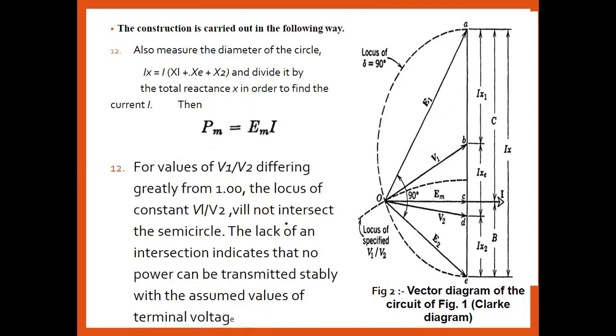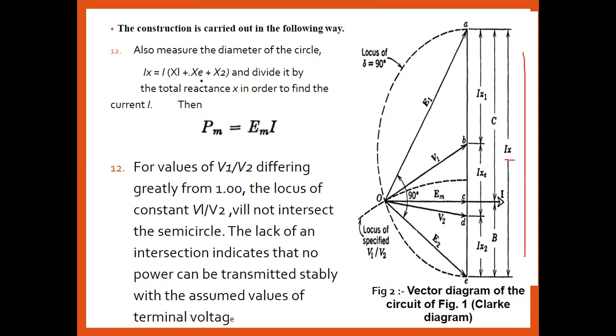Now the second method is to just measure the diameter of that circle. Okay, first we found PM that way. The second method is that we draw perpendicular bisectors from the point O to the IX value, and then we find out PM and the I. So just measure the diameter of that circle. Now, how can we measure the diameter of the circle? To calculate the value of IX, we measure the diameter of the circle. If we get its value, then we will get IX.